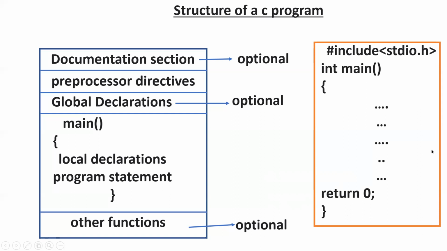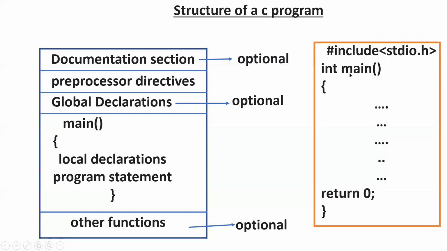So this is the structure of a C program. And what are all these dots? Here you write your code. It can be one statement, 10 statements, 100 or 1000 statements. You write your code here. And these are compulsory things. Hash include stdio.h, you must write in this way.